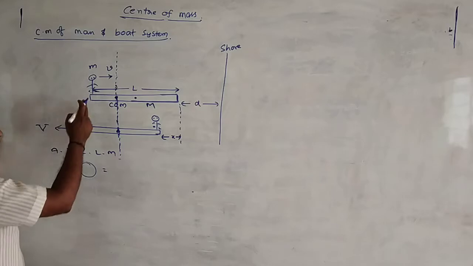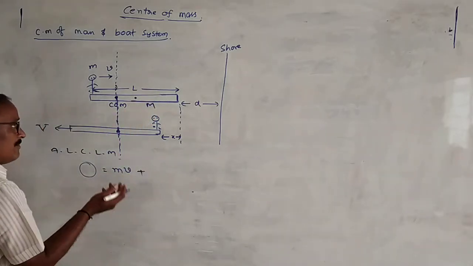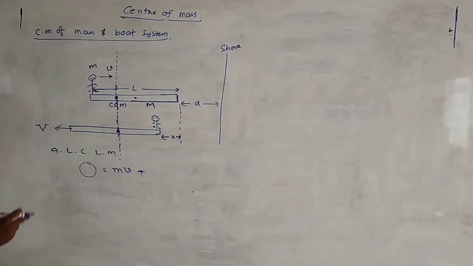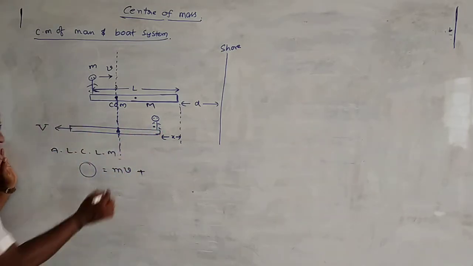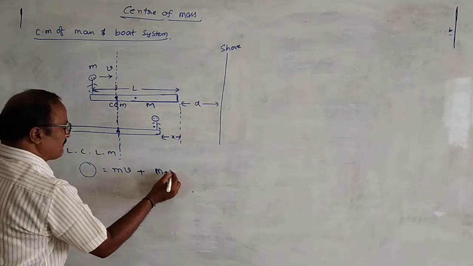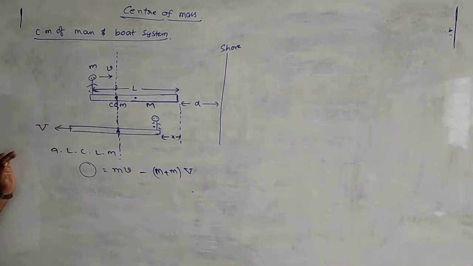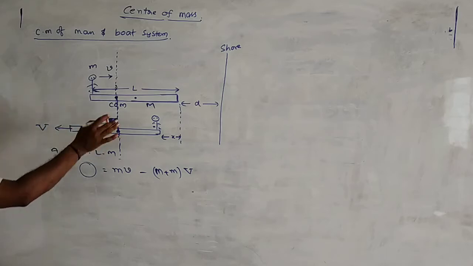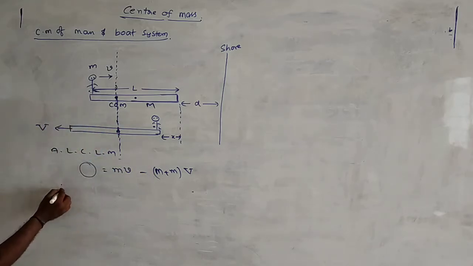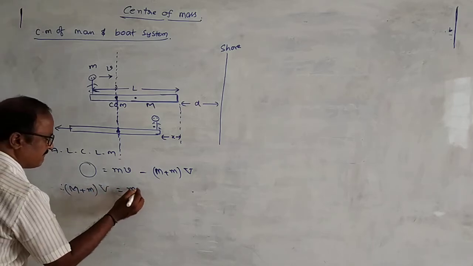The momentum of the person in one direction is small m into v, plus the momentum of the boat and person in the opposite direction, capital M plus small m into capital V, taken with a negative sign because the resultant momentum of the boat and man system will be in the opposite direction. From this, capital M plus small m into V is equal to small m into v.